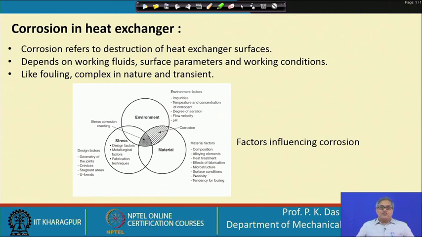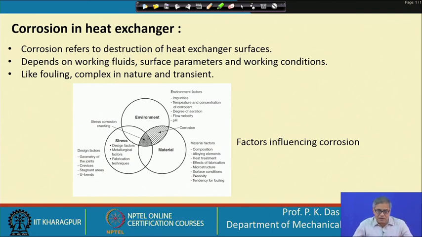Now, these two are very closely related. Sometimes fouling can give rise to corrosion and sometimes corrosion can give rise to fouling, because due to corrosion some materials from the heat exchanger surface are coming out that can get deposited and create fouling. So, sometimes both of them exist side by side.